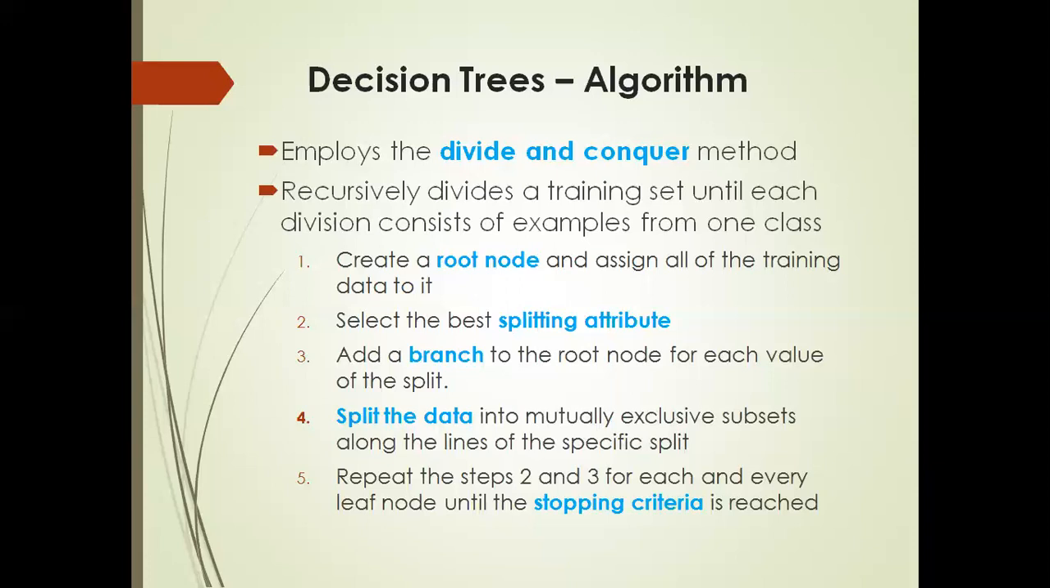If the error is at a tolerable level, then we can stop the criteria. What are we going to stop? We are going to stop the criteria. These are all the decision tree algorithm. How many steps are there? These 5 steps. It's very simple.